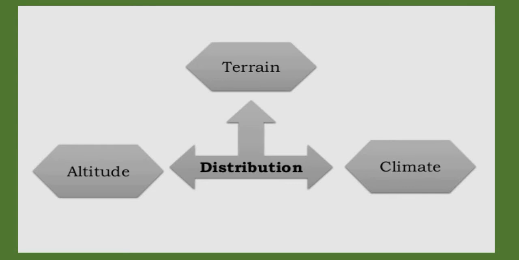Now, resources are distributed as per the terrain, as per the altitude and as per the climatic condition. So resources are distributed because of these three factors: climate, terrain and altitude.